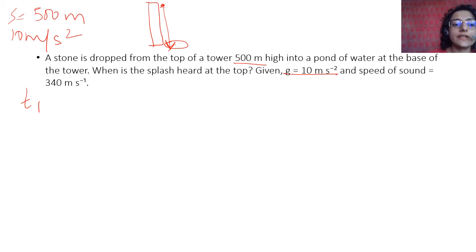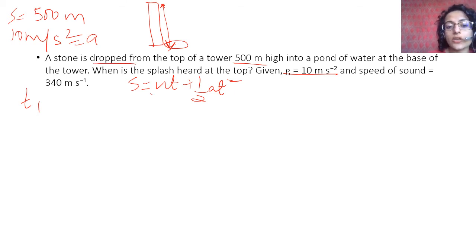How do we calculate T? We know S and we know A. So we have this formula, S is equal to UT plus half AT square. Since the stone is dropped, it is not thrown, U is 0. Therefore this becomes 0. So S is equal to half AT square.